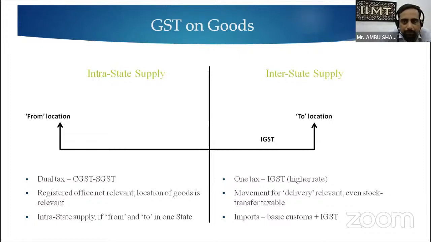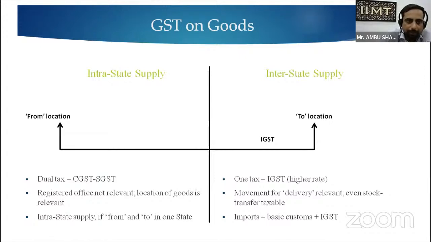Now, we are discussing the interstate supply. Interstate supply is from one location to another location, that is, from one state to another state. Then what do we implement? We implement the tax called IGST, Integrated Goods and Services Tax. The importance is not the registered office, the importance is the movement of delivery, even if it is a stock transfer, it is taxable. Then imports attract basic customs duty plus IGST.